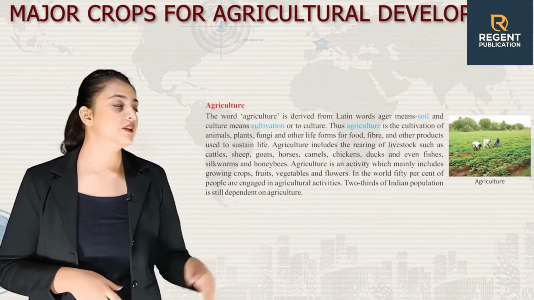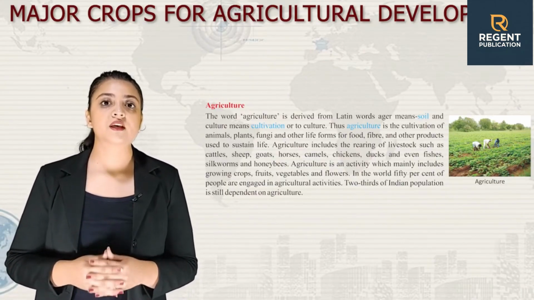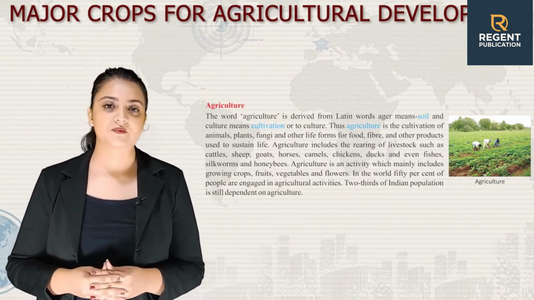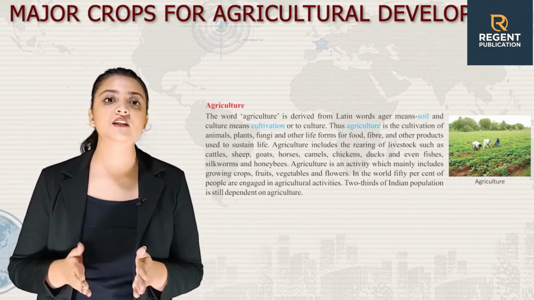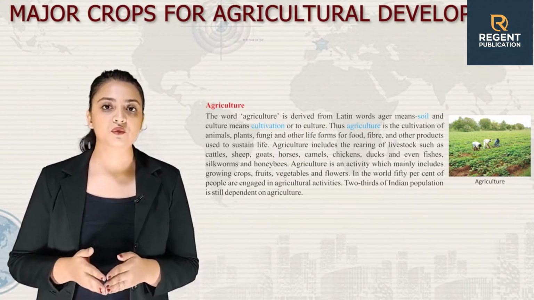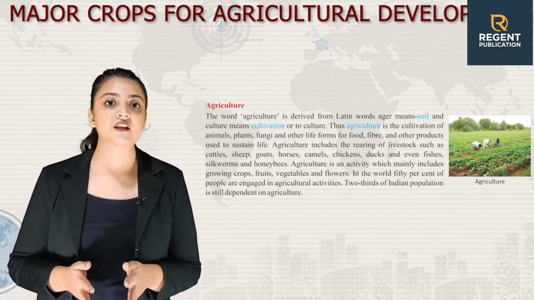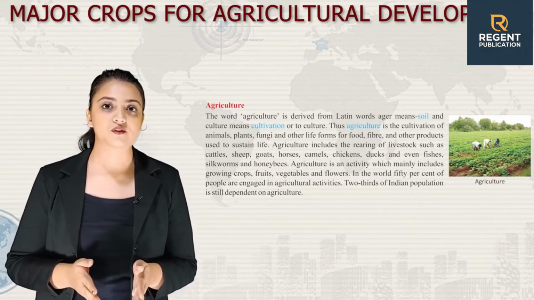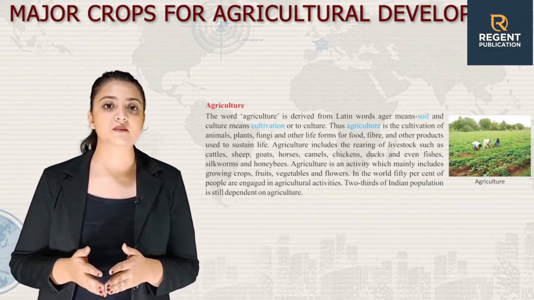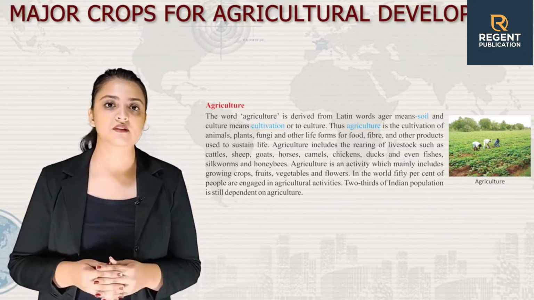Now, let's start with agriculture. The word agriculture is derived from Latin words: ager means soil and culture means cultivation. Thus, agriculture is the cultivation of animals, plants, fungi and other life forms for food, fiber and other products used to sustain life. Agriculture includes the rearing of livestock such as cattle, sheep, goats, horses, camels, chickens, ducks and even fishes, silkworms and honeybees.